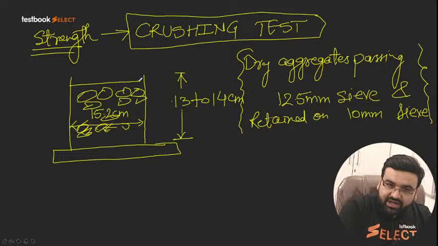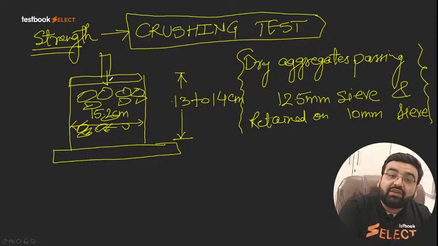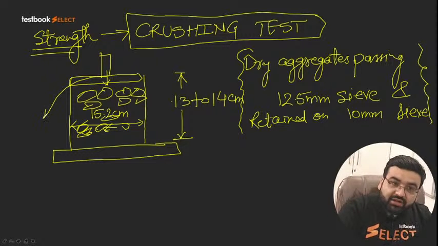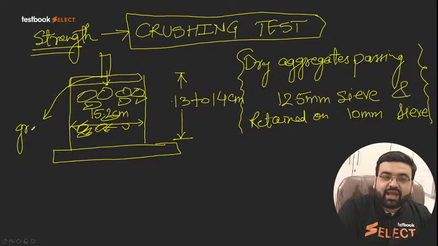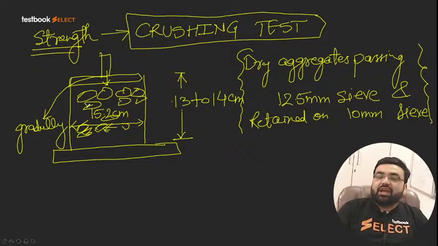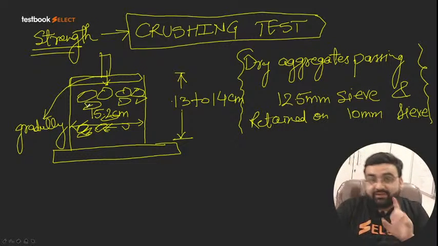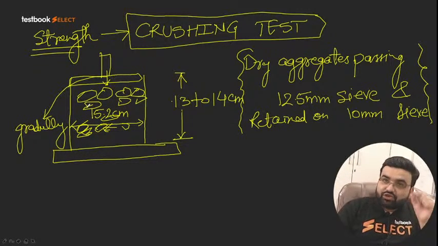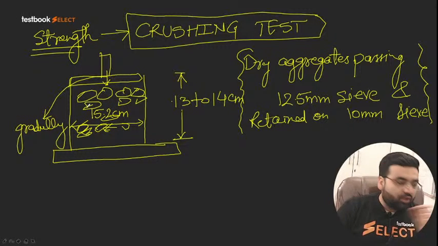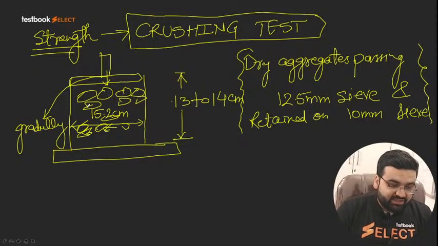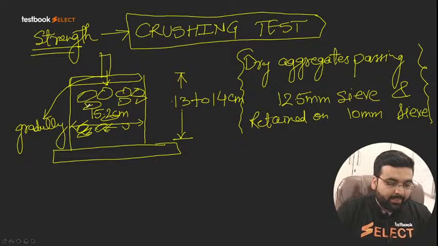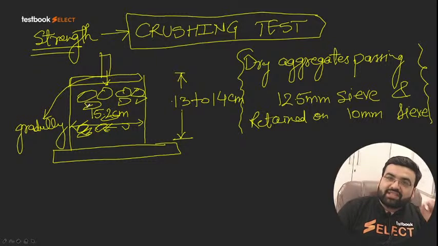And we have the lid here, and with the help of a plunger, we slowly, gradually apply this load. Now, to go to this word gradually, this load is applied gradually. If you apply load instantaneously, or if it is an impact load, that test will be called a toughness test. It will not be called a strength test. In a strength test, the load is always and always applied gradually. Remember this thing. Is it fine till now? So the load is applied gradually.